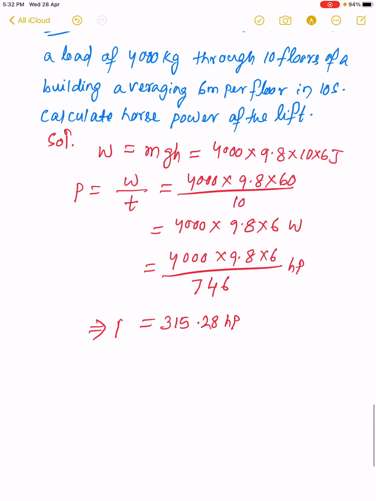So the lift engine power becomes 315.28 HP. This is about power.